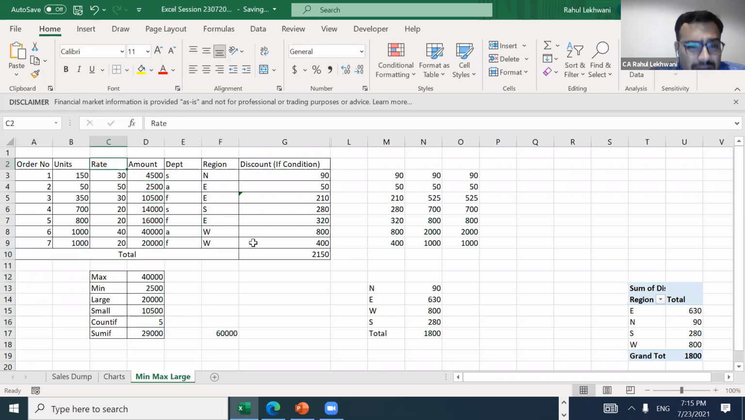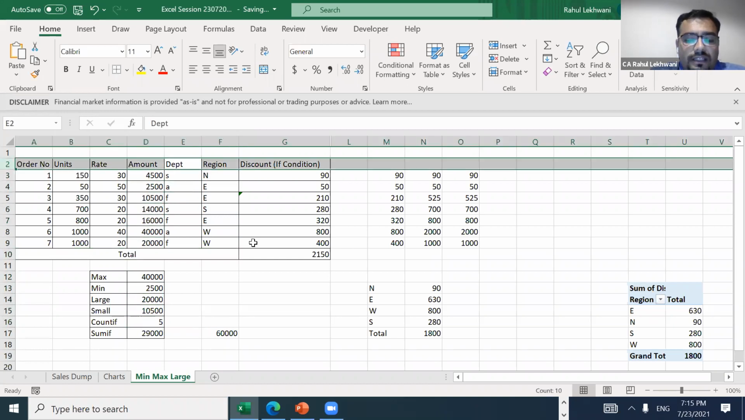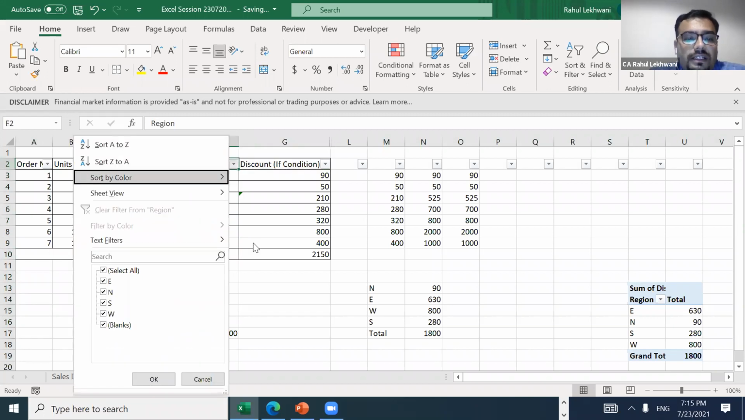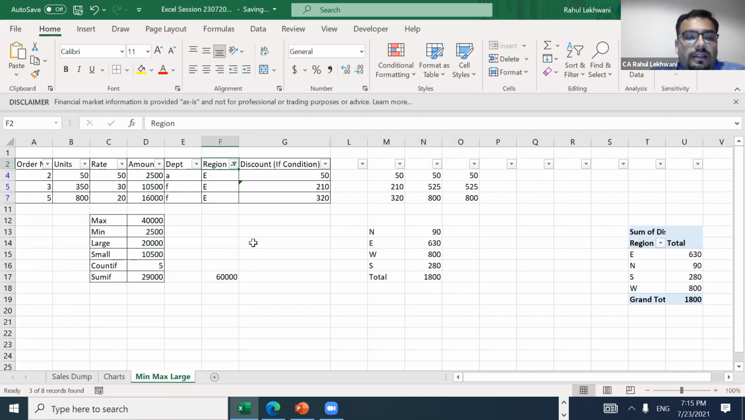Suppose I don't want to filter. Suppose I want the sales of East. So I need to filter the East and then I need to total it, right? This is how I need to do it. What is 29,000? I don't want to get into this. All I want is a simple formula for it.